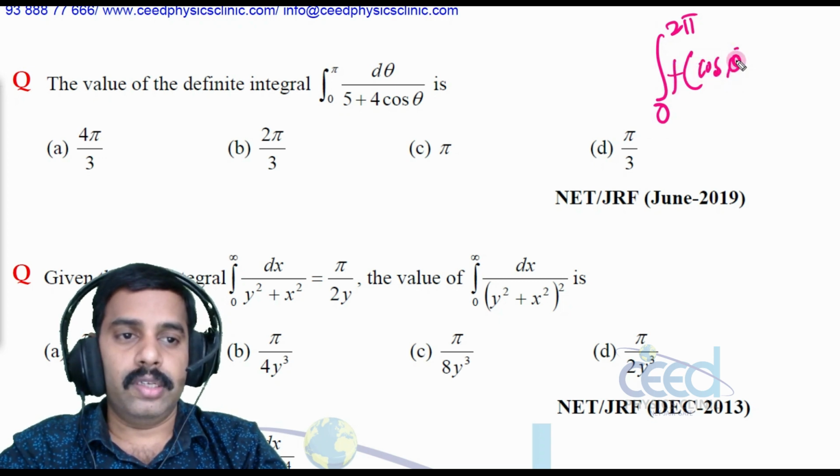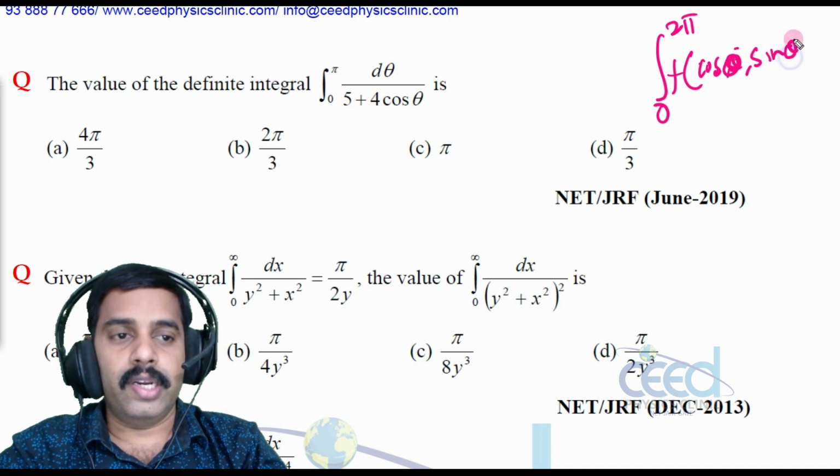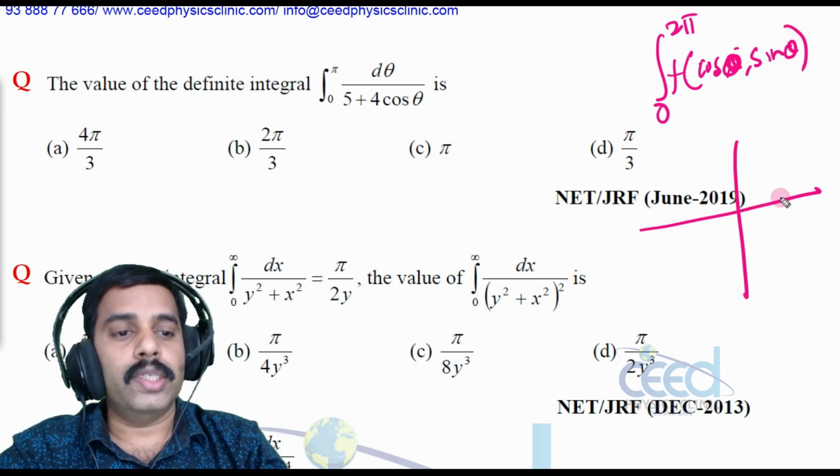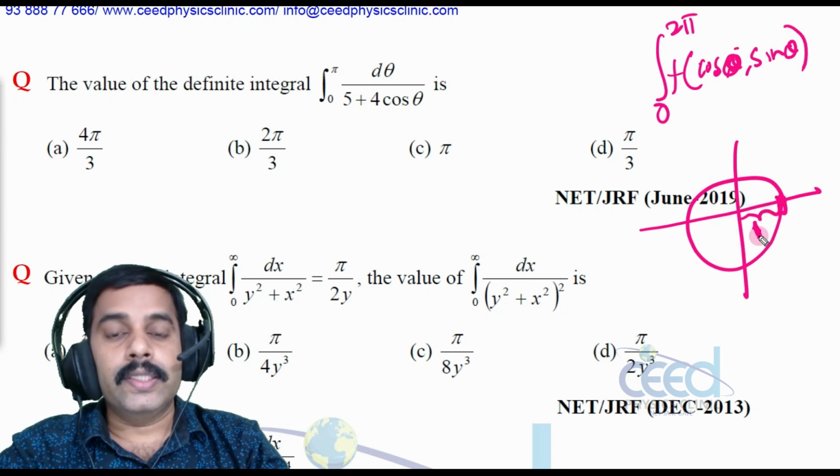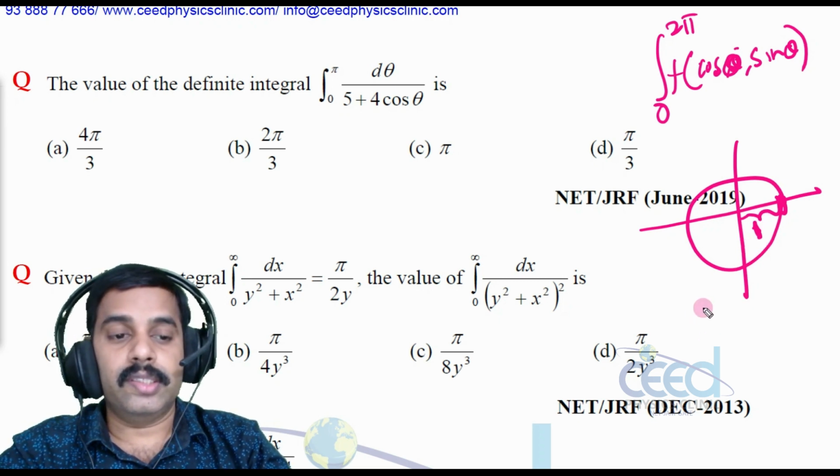For this we have to consider a contour of unit radius, a circular contour with unit radius. Then we can write e raised to i theta is equal to z.